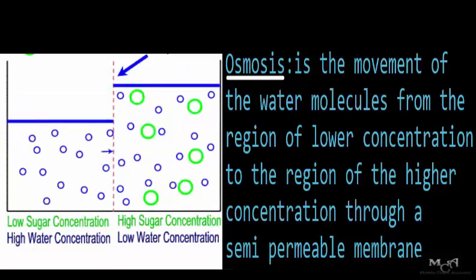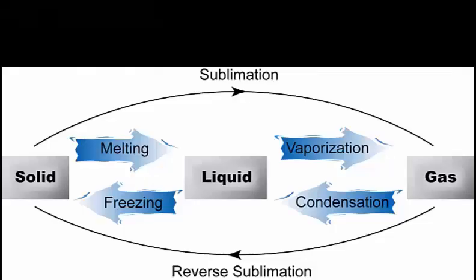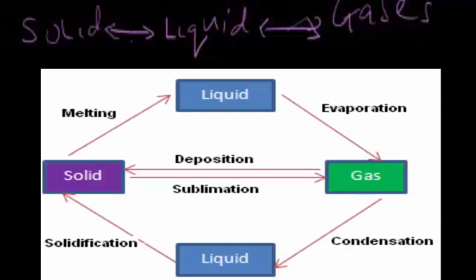Now, another phenomenon we're looking at is what we know as sublimation. Naturally, matter changes. Matter is interconvertible. It can be converted from solid to liquid, and liquid to gases. The process in which solid is converted to liquid is known as melting, while the process in which liquid is converted to gases is known as evaporation. But there's a phenomenon in which solid particles are converted straight to gases without following this intermediate stage. That process is known as sublimation.